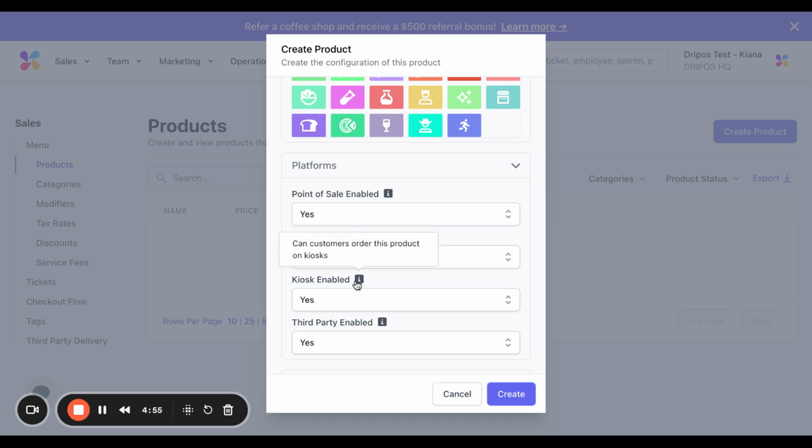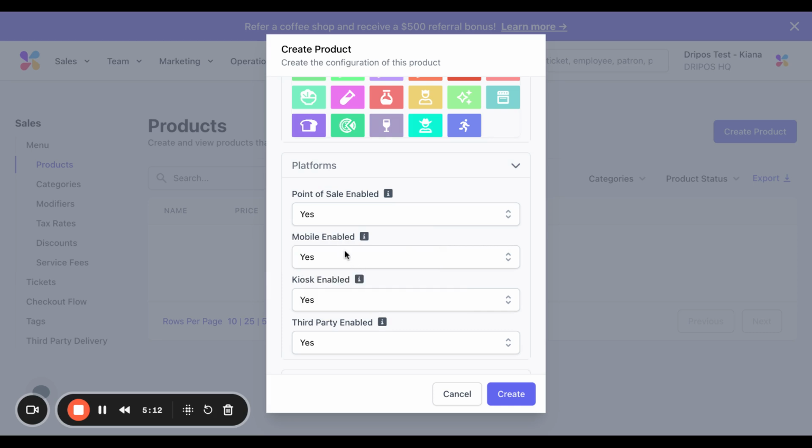Next is kiosk enabled. If this is set to yes, then customers can order this product when the POS is set up on kiosk mode. And finally, third-party enabled. When this is set to yes, the product will show up on your third-party ordering websites.